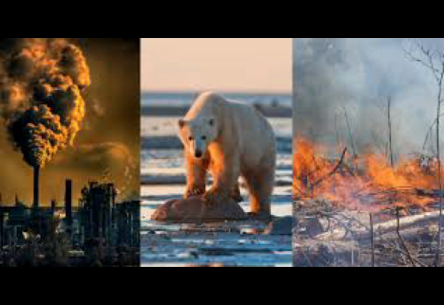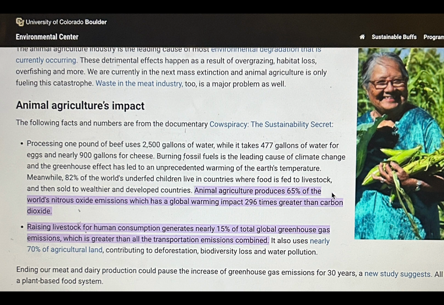Lastly, let's go back to the issue of global warming. An article from the University of Colorado titled "It May Be Uncomfortable, but We Need to Talk About It: The Animal Agriculture Industry and Zero Waste" states, animal agriculture produces 65% of the world's nitrous oxide emissions, which has a global warming impact 296 times greater than carbon dioxide. Raising livestock for human consumption generates nearly 15% of total global greenhouse gas emissions, which is greater than all the transportation emissions combined. Is that not shocking?